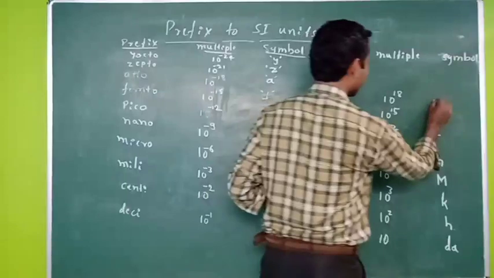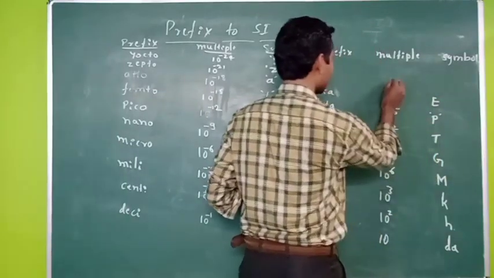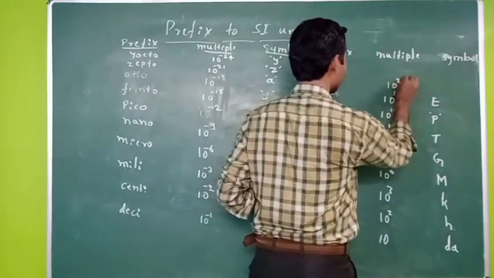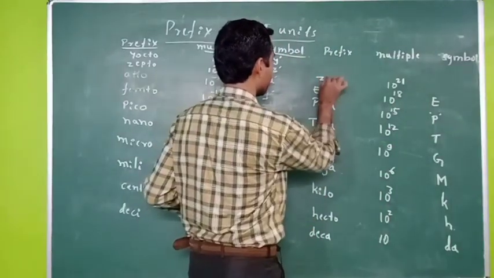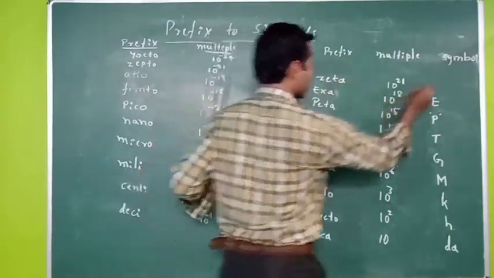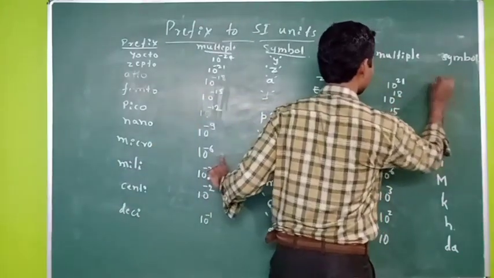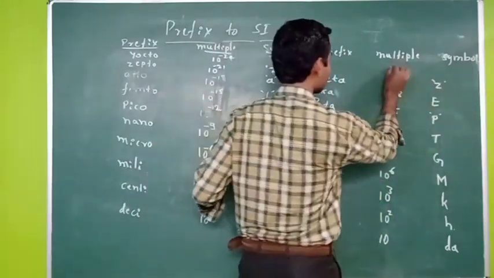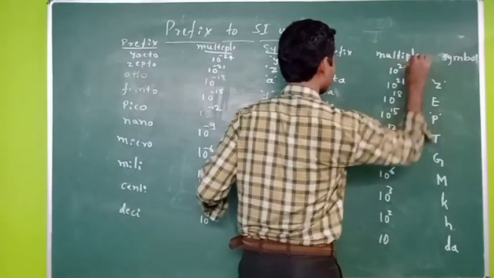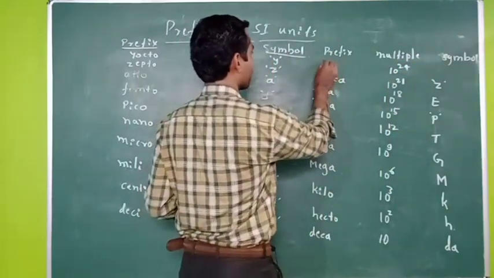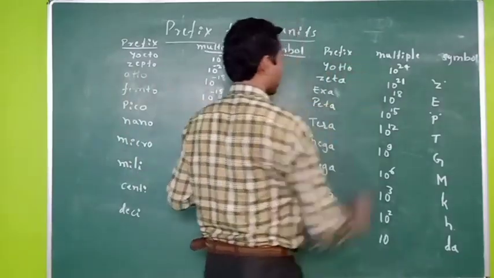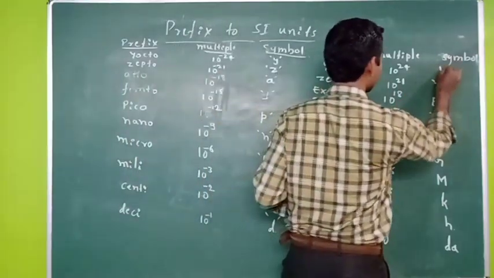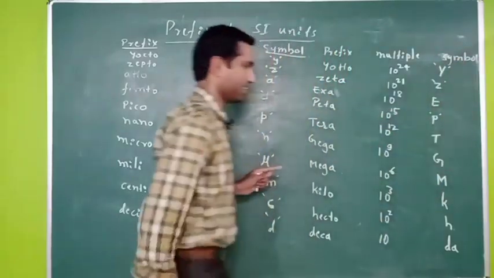The symbol for that is capital E. If the multiple is 10 raised to plus 21, then we use zetta. Capital Z is the symbol for that. If the multiple is 10 raised to 24, then we use yotta. The symbol for that is capital Y.